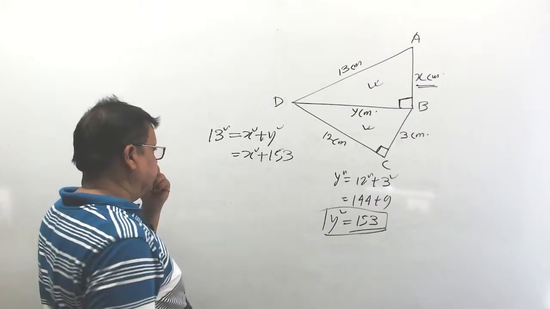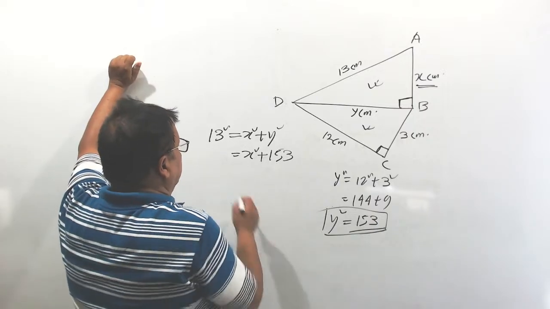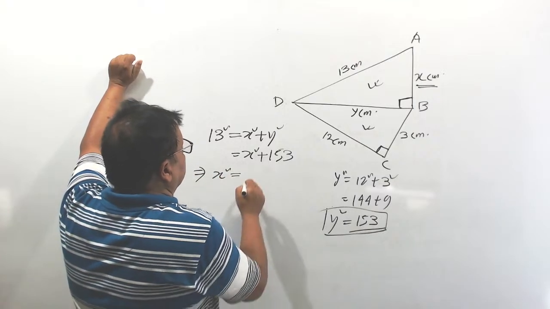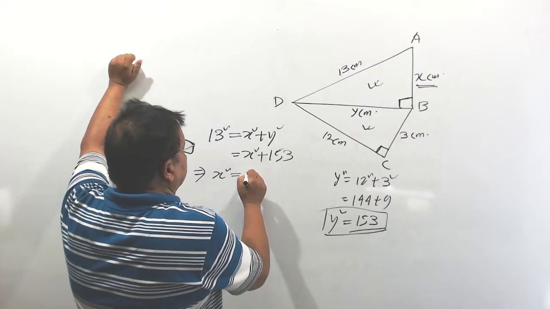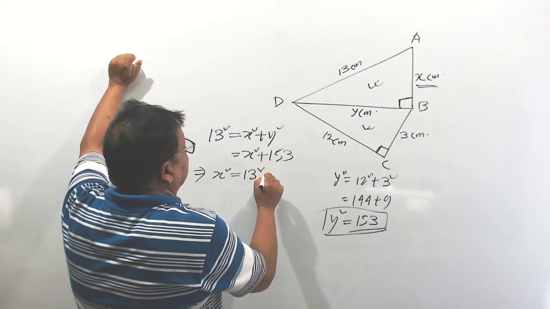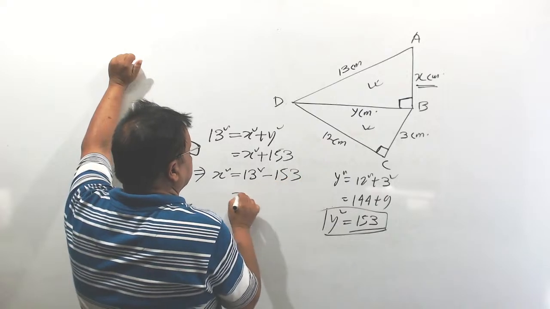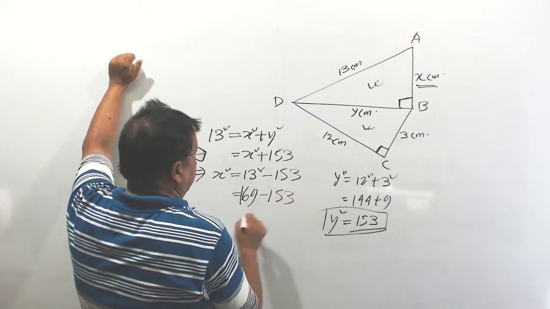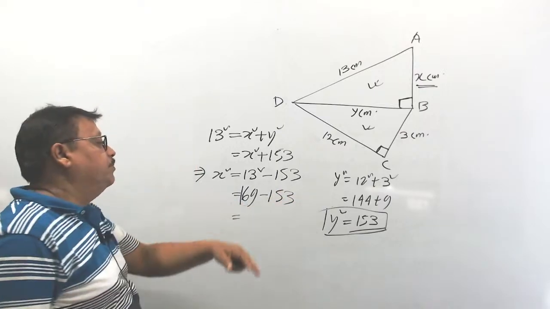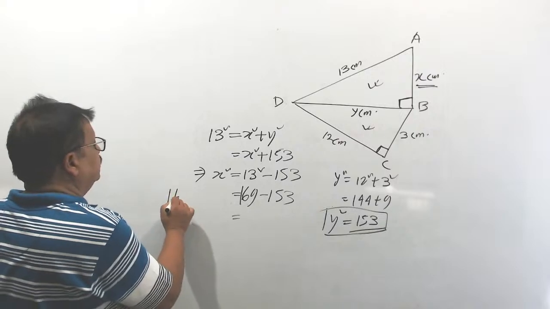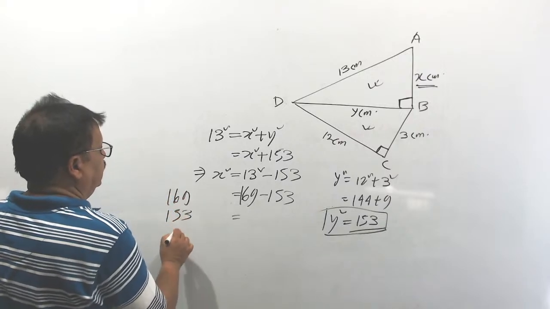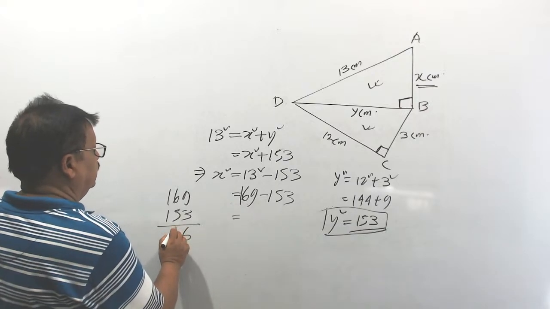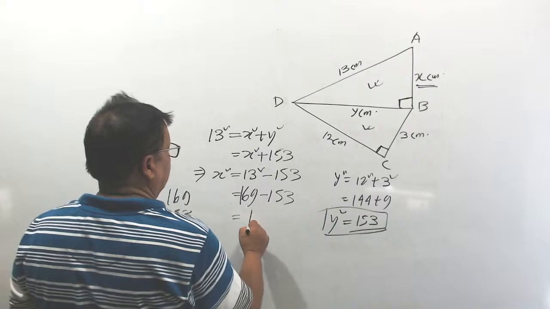Now x square equals 13 square minus 153. What is 13 square? 169 minus 153, that is 16.